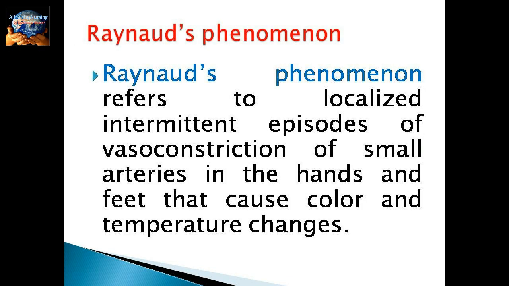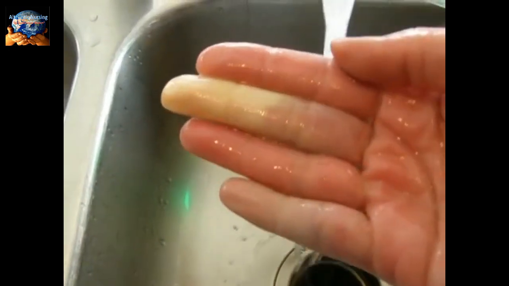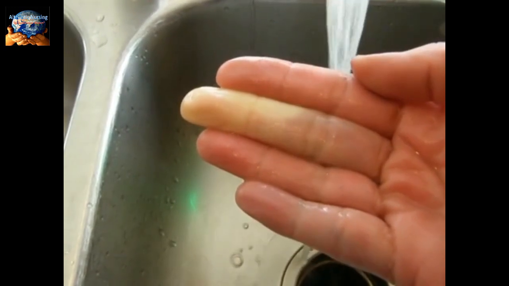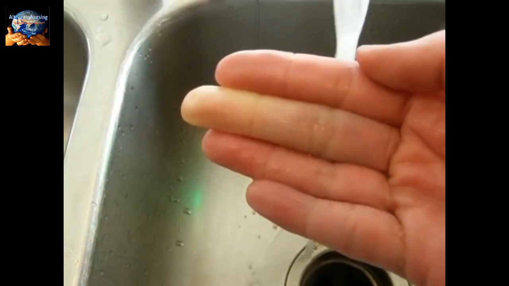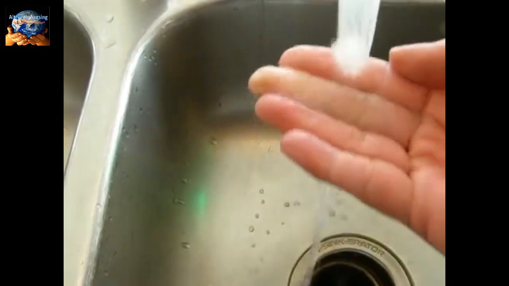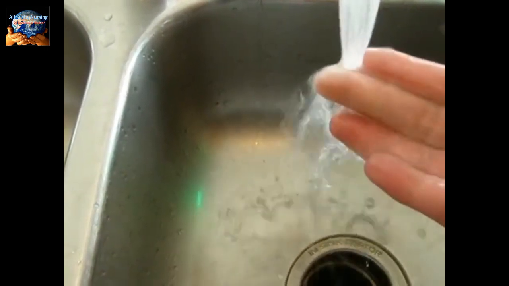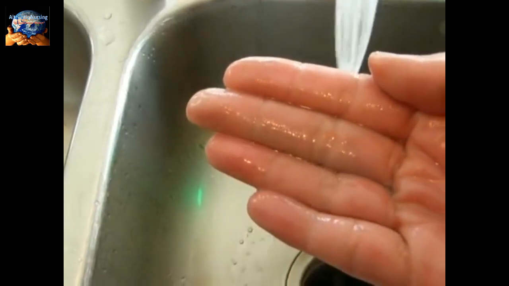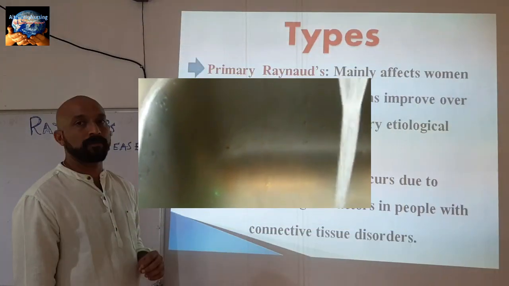Next, let us see what is meant by Raynaud's phenomenon. Raynaud's phenomenon refers to localized intermittent episodes of vasoconstriction of small arteries in the hands and feet that cause color and temperature changes. When it comes as an episode, we call it Raynaud's phenomenon. As the video shows, there will be automatic changes in the color, and the temperature will also change.